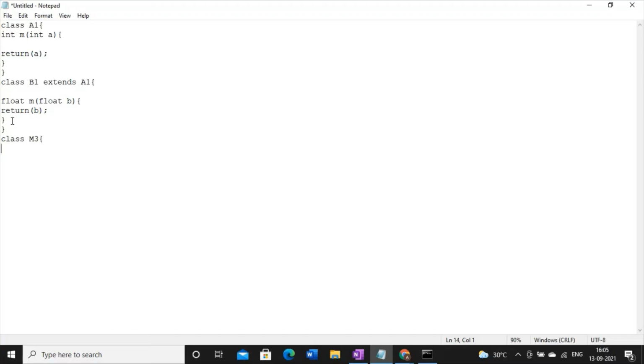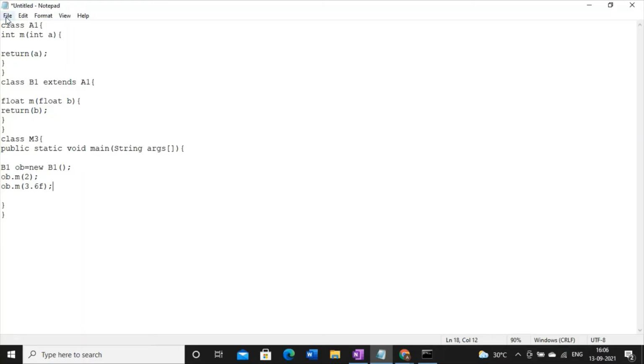Now I'm writing one main class, and since it is inheritance, I will create an object of B1 only. Then I'm calling ob.m, and ob.m with integer, and then ob.m with float.